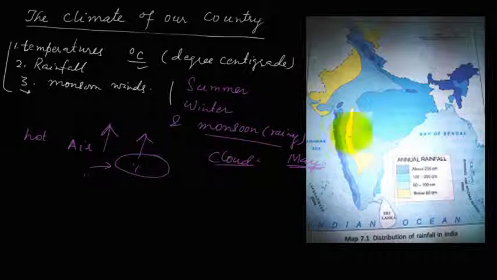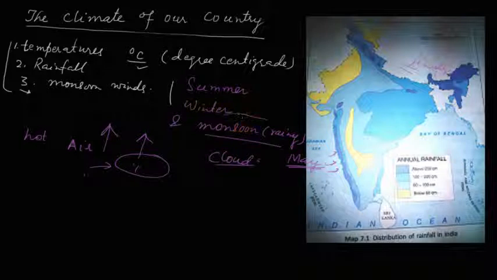This cloud goes and collides with the Himalayas, and as a result there is rainfall. Because the wind comes from the sea to the land, this is known as monsoon winds. Are you getting the point?